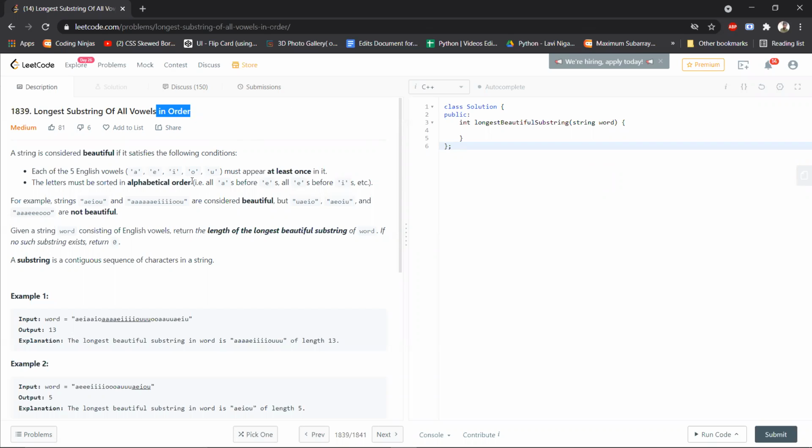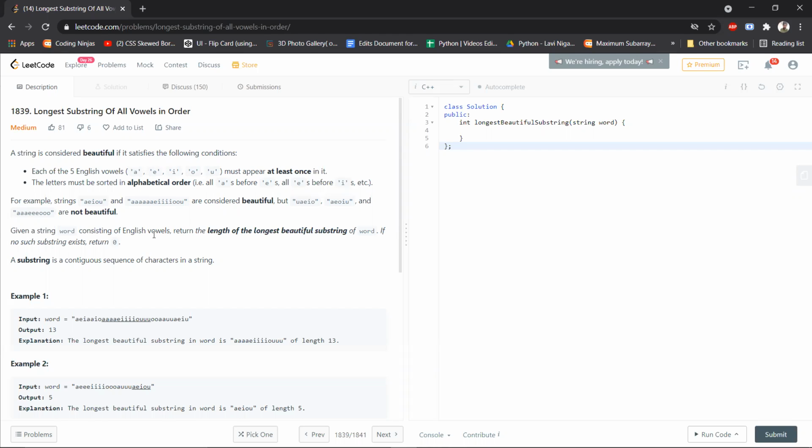We know that in the English language there are 5 vowels: A, E, I, O and U, right? A string is considered to be a beautiful string if it contains all the vowels, and these vowels must appear in alphabetically sorted order, which means that E will come after A, I will come after E, and so on.